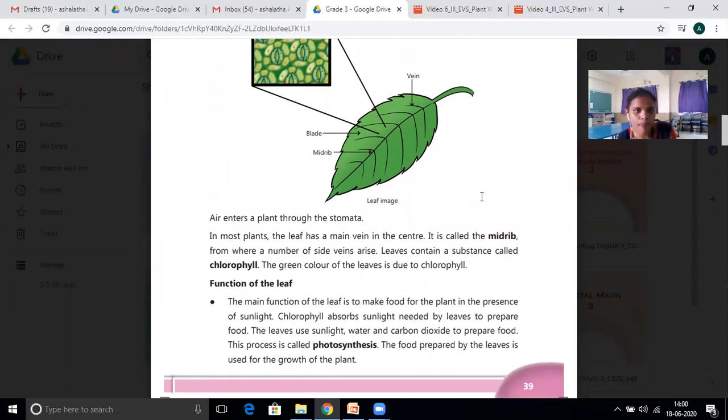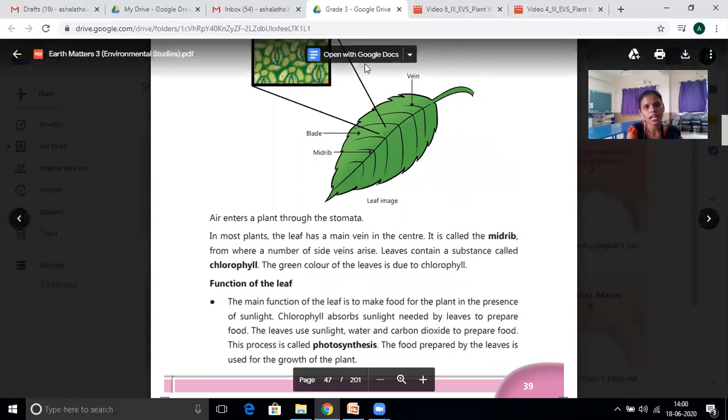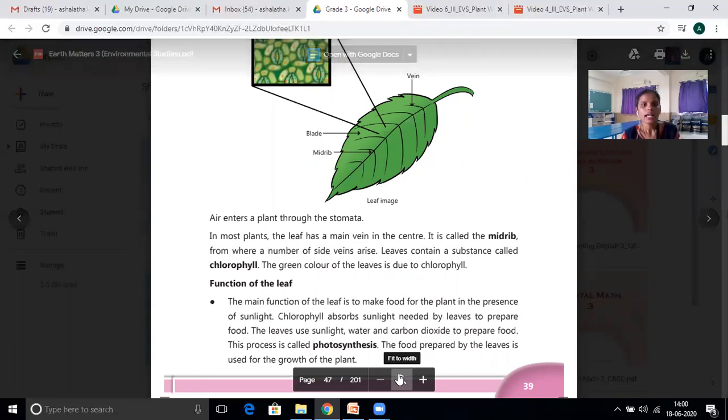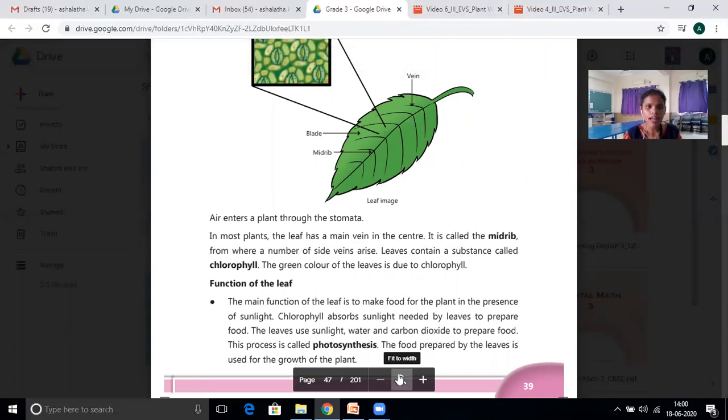Air enters a plant through the stomata. So how will air come to the plant? It will come from the stomata. See here, this one. In most plants, the leaf has a main vein in the center. It is called the midrib, from where a number of side veins arise.